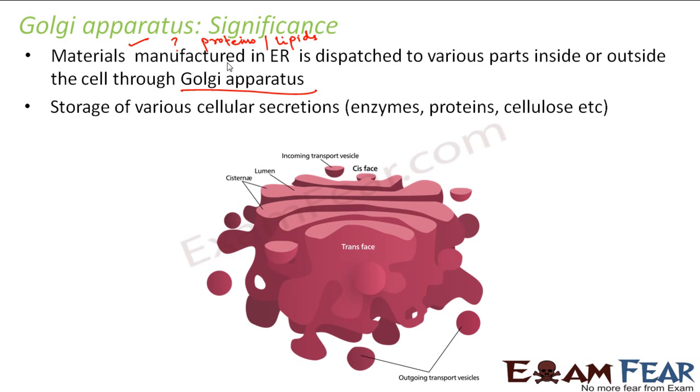It helps in storage of various cellular secretions, for example, enzymes, proteins, cellulose, etc. Inside the cell, you have so many different components, and everybody is performing its own function. If some enzymes are produced, some proteins are produced, some cellulose is produced, it helps to store all of them, because all these things are needed by the cell for its survival, right?